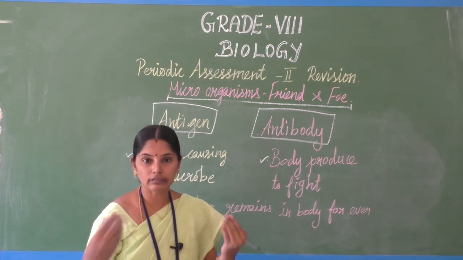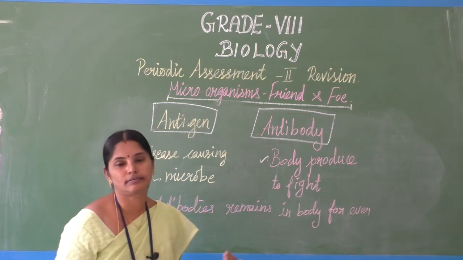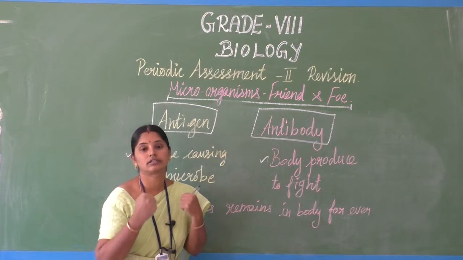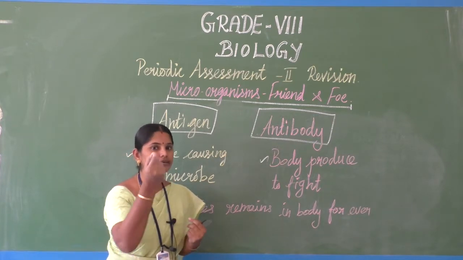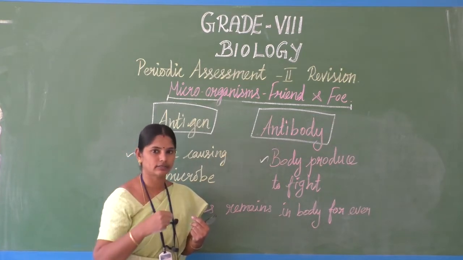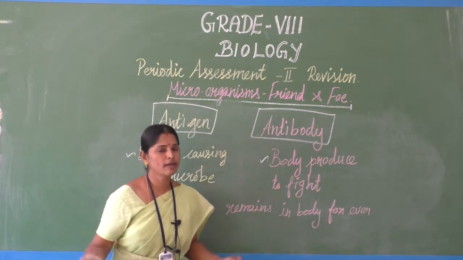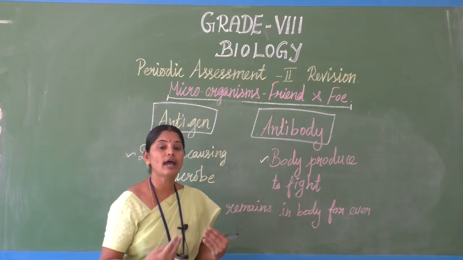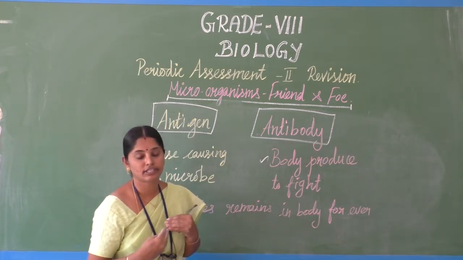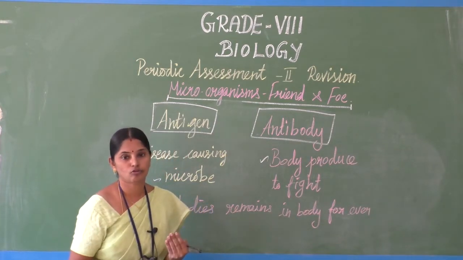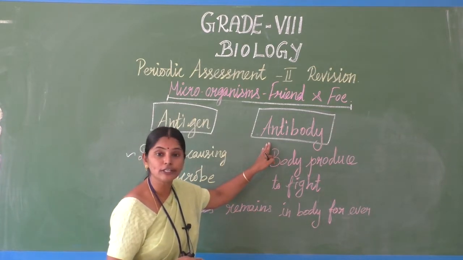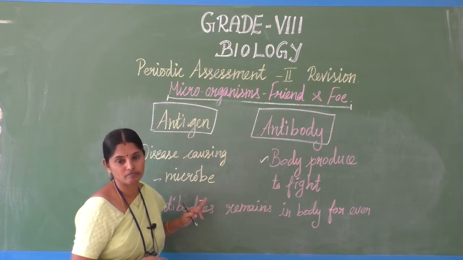For example, any kind of germs may enter our body in a mild manner, not vigorous disease causing germs. We are moving here and there, and many germs may enter inside our body. Our body has the immune system, which we call immunity. The immune system creates the antibodies to kill these germs.